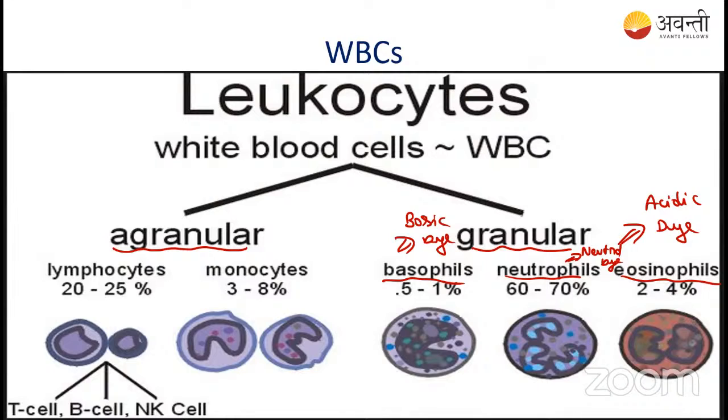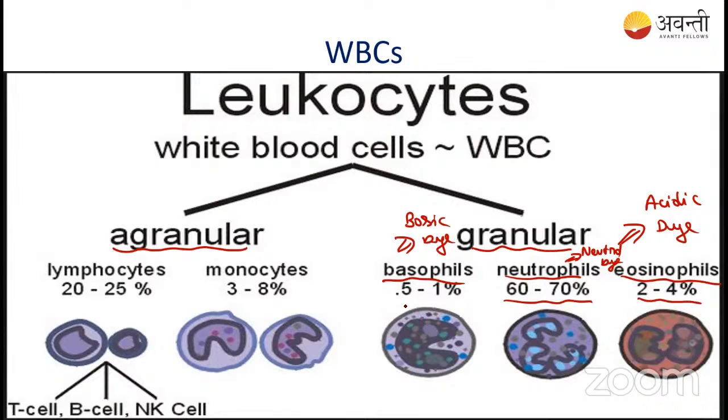Okay, students. When we talk about the granulocytes, there is the basophil, neutrophil, and eosinophil. Their percentage changes in the blood. Whenever you are infected, the highest number of granular cells is neutrophils. In the blood test also you can see the neutrophil percentage is highest, 60 to 70%. Eosinophil acts only in allergic conditions, and when you are infected by platyhelminthes, the eosinophil percentage increases. Otherwise its percentage is 2 to 4% in the blood.